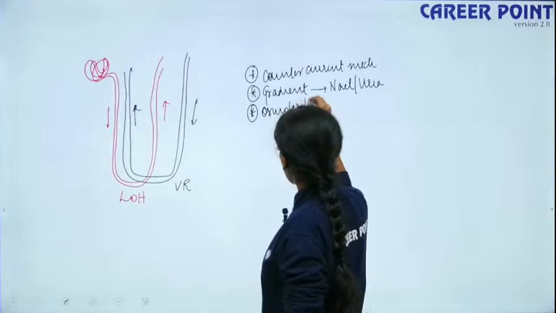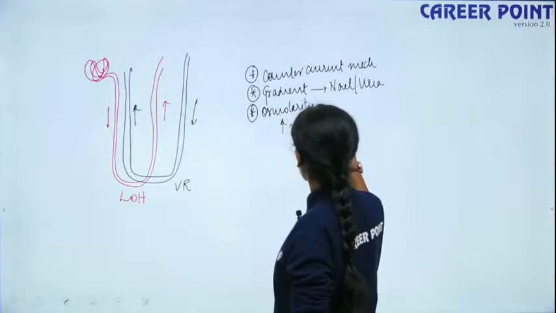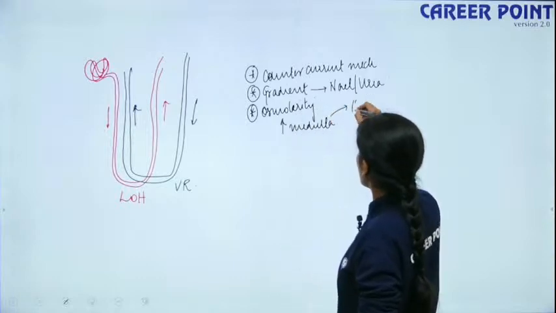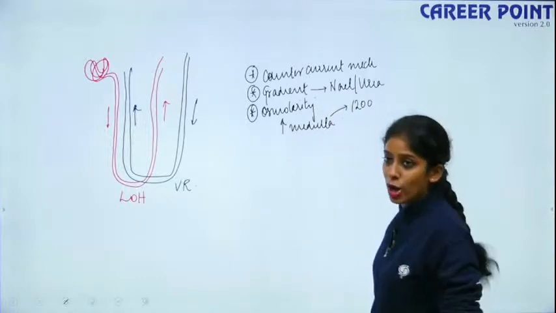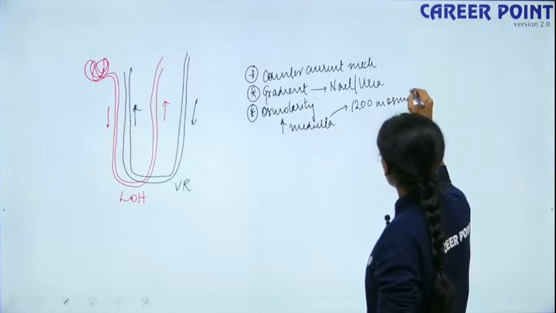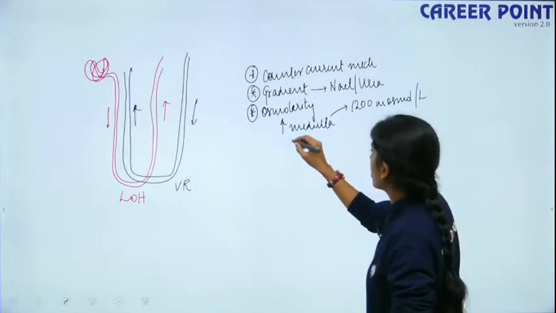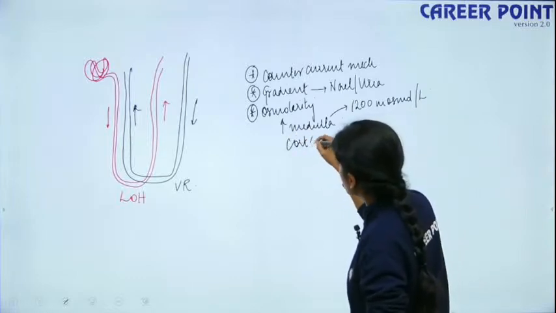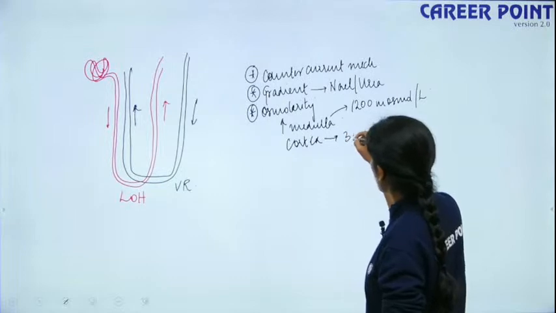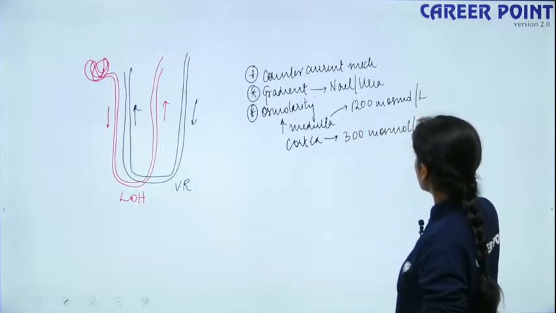You should also remember the osmolarity concentration. Osmolarity is greater in the medullary region compared to the cortex. In the medulla, the concentration of ions is 1200 milliosmolar per liter, while in the cortex the osmolarity is only 300 milliosmolar per liter.